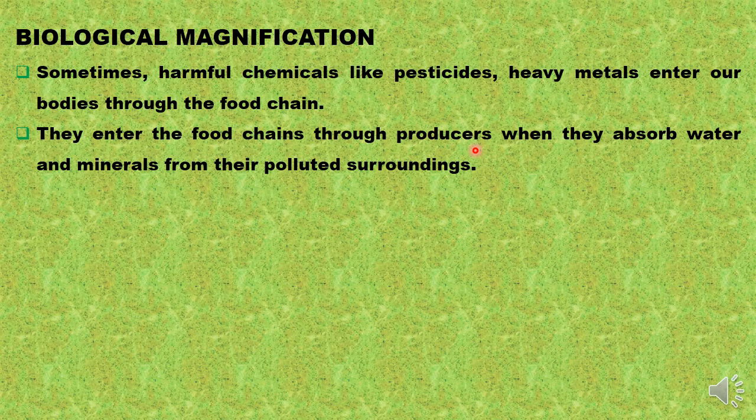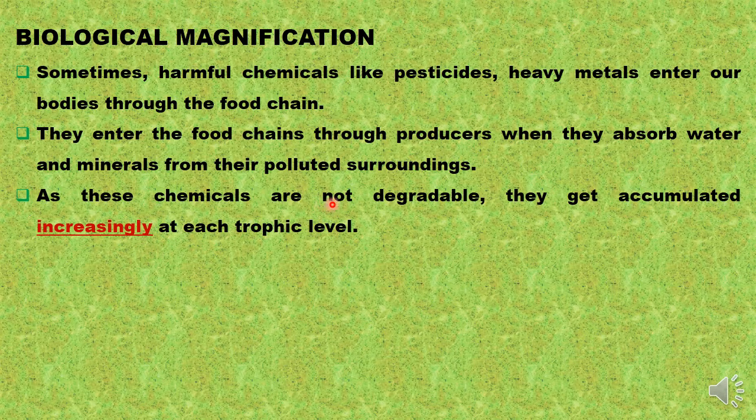Now, suppose a primary consumer is eating them up. What will we observe? That these chemicals are only accumulated. They will be accumulated in the producer body, they will be accumulated in the primary consumer body, because they are not degradable. They are of non-biological origin, so the body is not going to utilize them, it is only going to accumulate them.